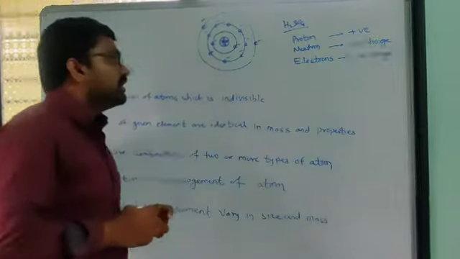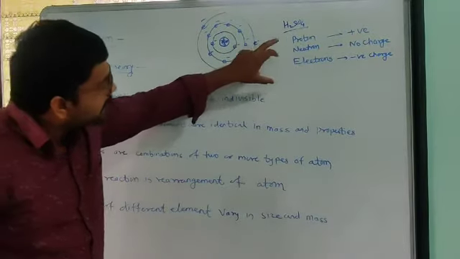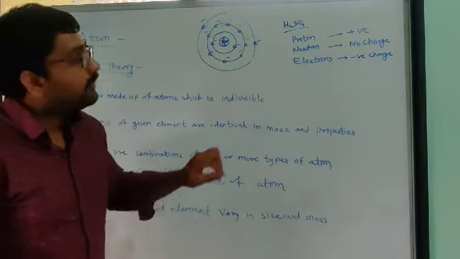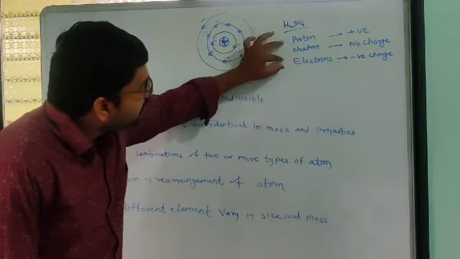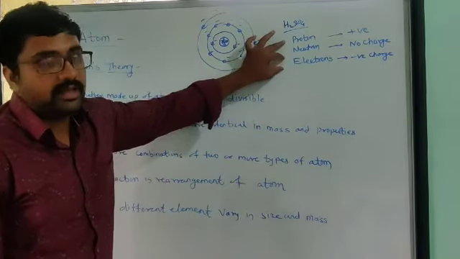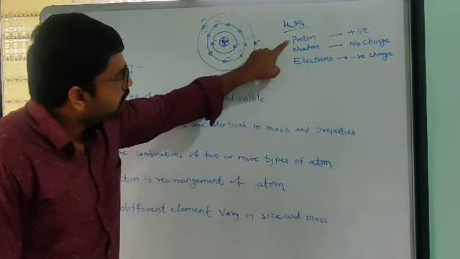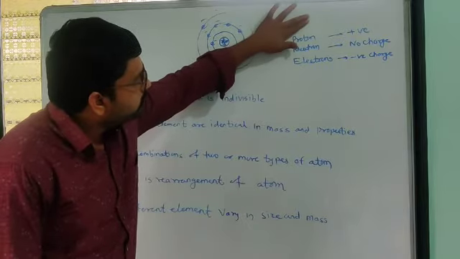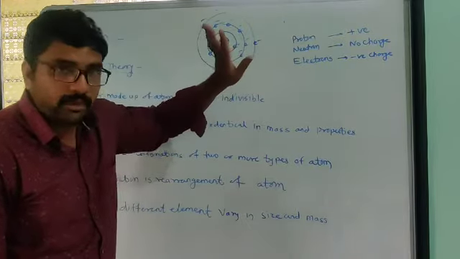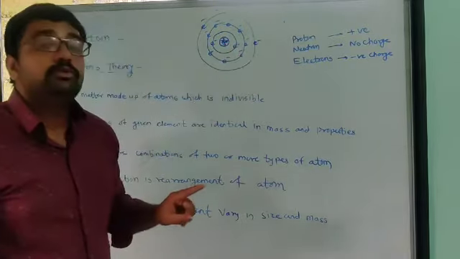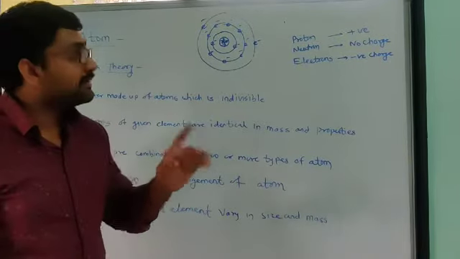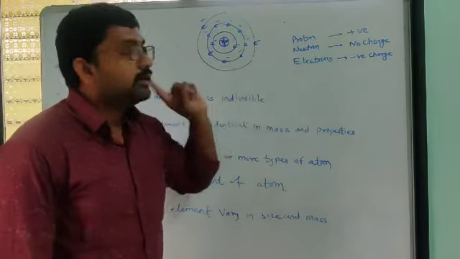The atom is made up of these three elementary particles. First, proton has positive charge. Then neutrons have no charge, and third is the electron.